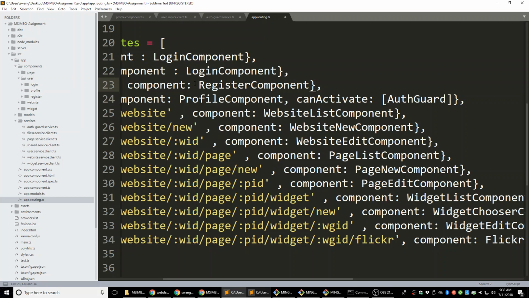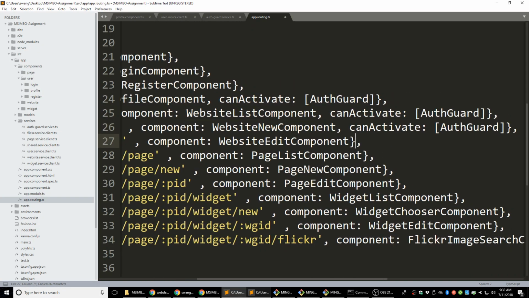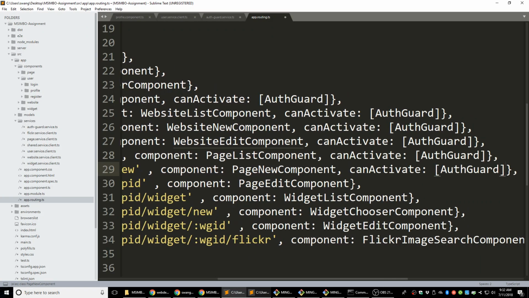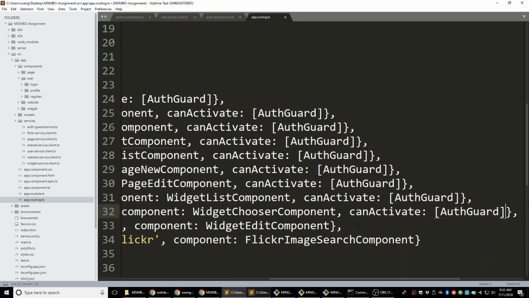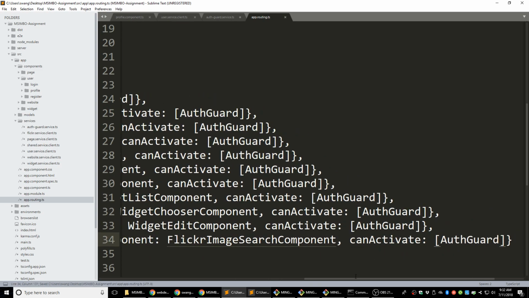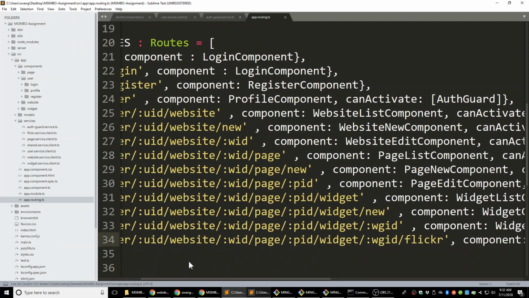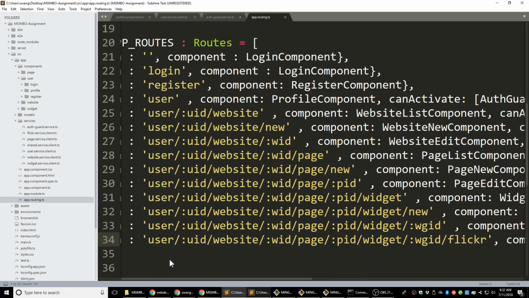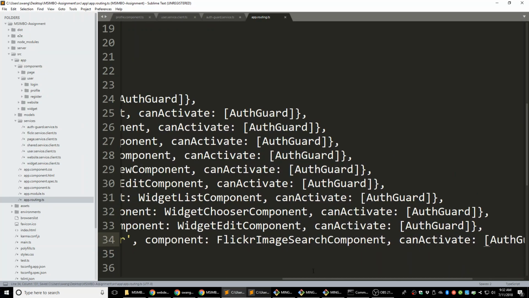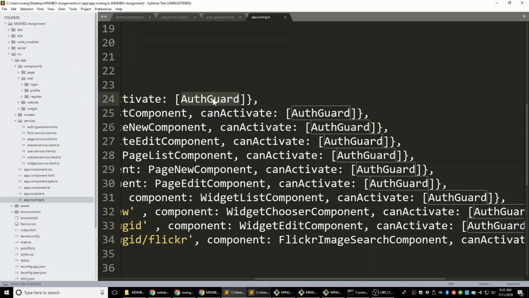We don't have to do this for the register and login page because the user doesn't really need to log in before they go to the login page. And same thing for the register page. What about the subsequent ones, like widget edit? Yeah, that's the thing we're going to do. Same, we're going to add this function to all the pages after that. Before you go to this page, you will have to make sure you logged in. Otherwise, we're not going to allow you to do that. We're going to add this to all the pages other than login and register. You cannot do anything before you log in. So you only add this one to the pages you don't want the user to go to before they log in.